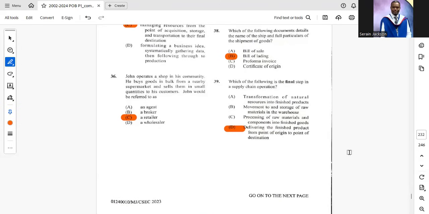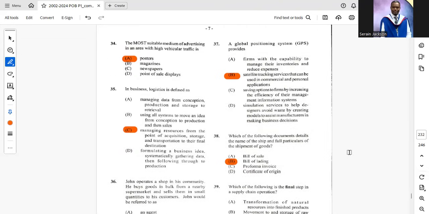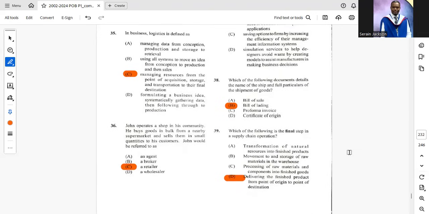36. John operates a shop in the community. He buys goods in bulk from a nearby supermarket and then he sells them in small quantities to his customers. John would be referred to as a retailer. C, right? 37. A global positioning system, GPS, provides B, satellite tracking services that can be used in commercial and personal application. We saw that question already. 38. Which of the following documents details the name of the ship and full particulars of the shipment of goods? It's a bill of lading, right?